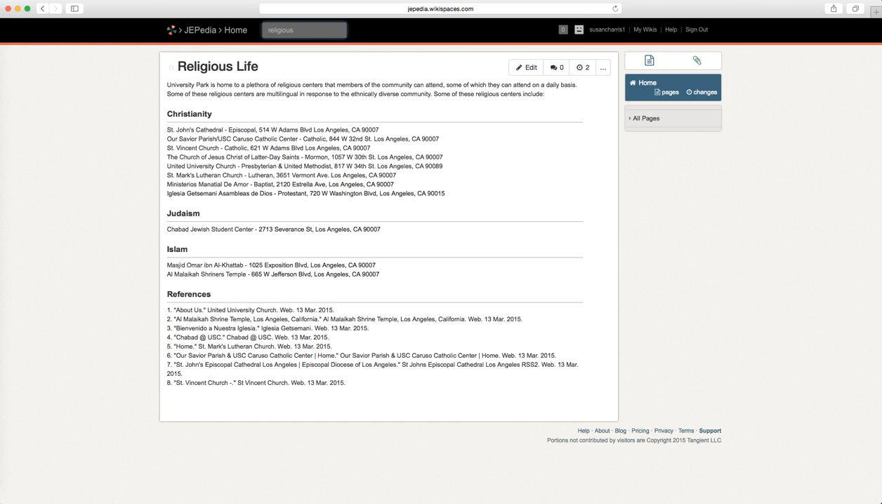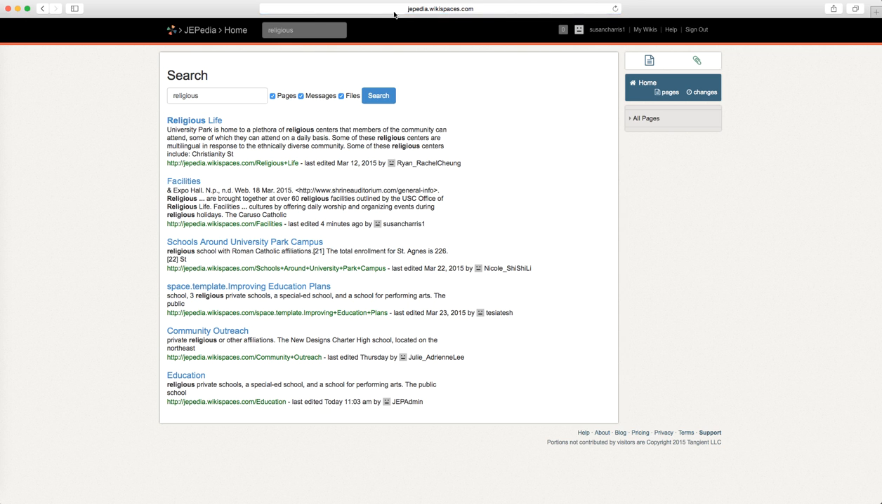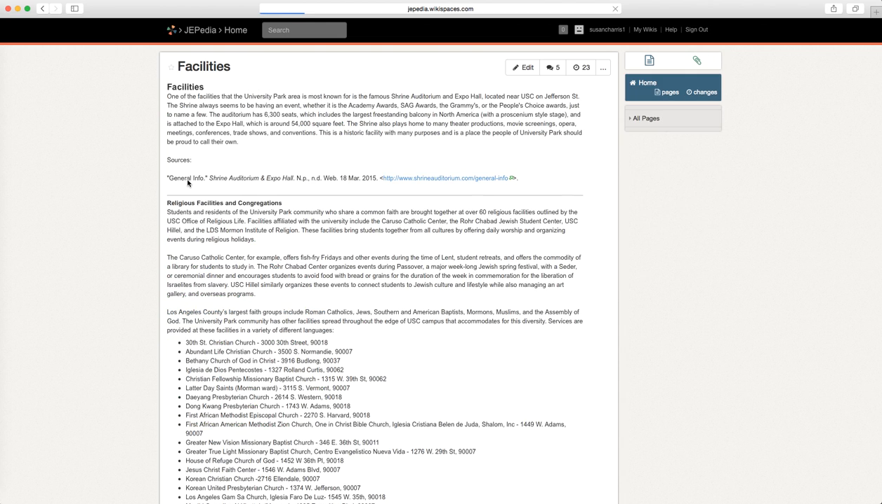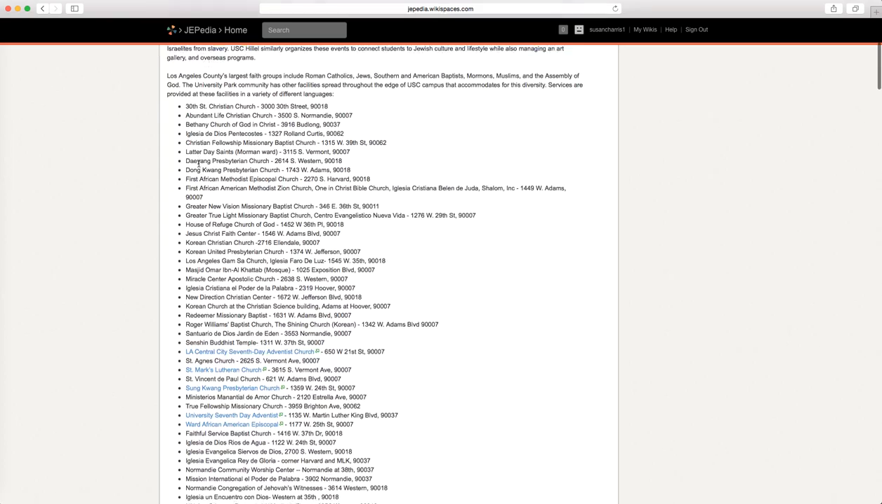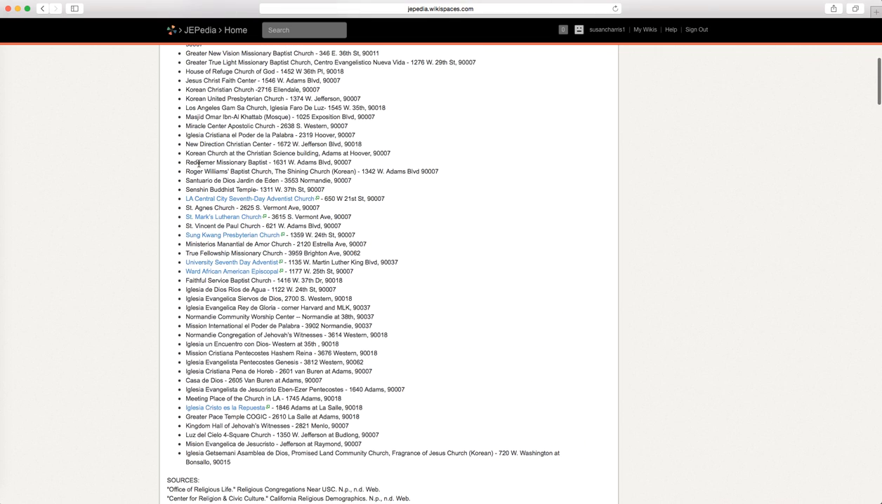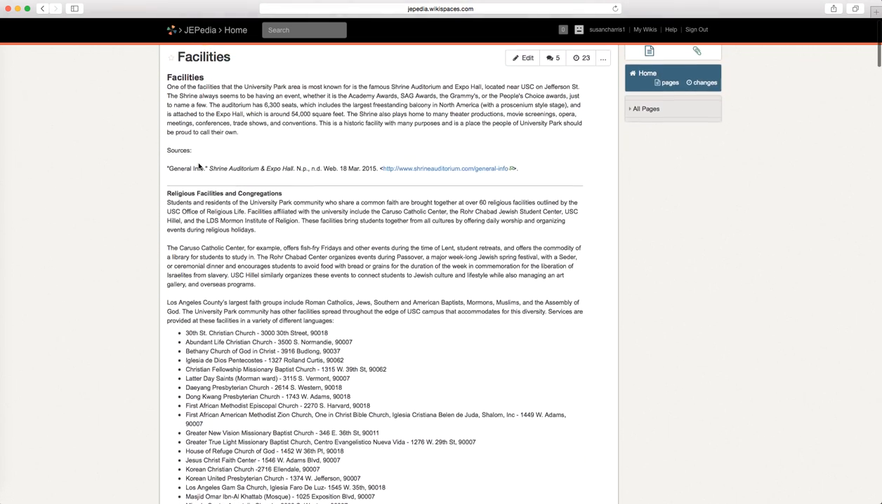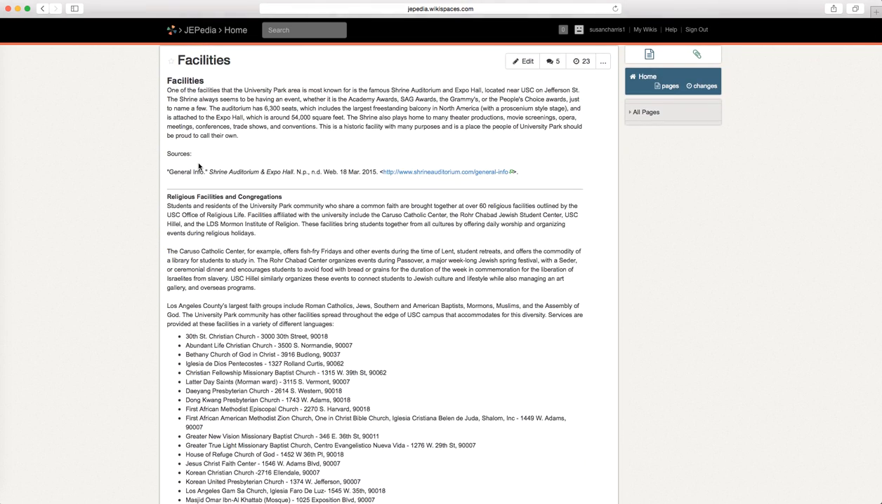So I'm going to search for religious. And we can see what comes up here is a list of all pages on the wiki that have some reference to religious. The religious life page is the one we just looked at. Let's look here at the facilities page. So wow, on this page, you can see that there's a very, very long list, much longer than the list on the other page, for religious institutions in the University Park community.